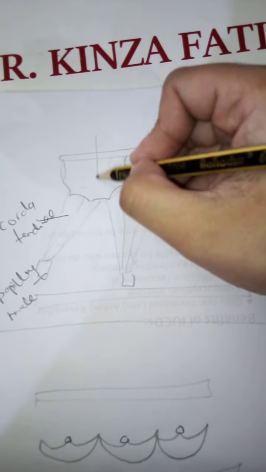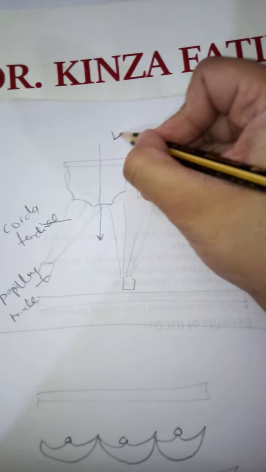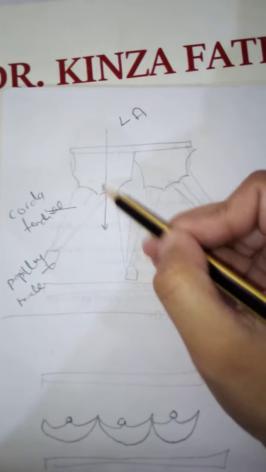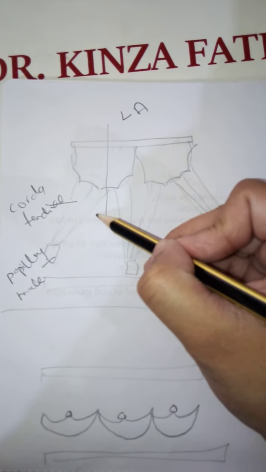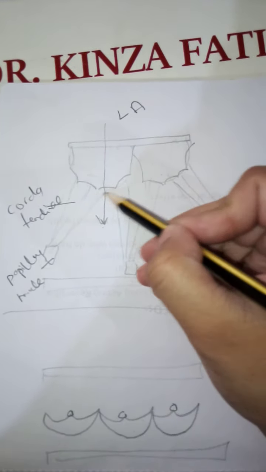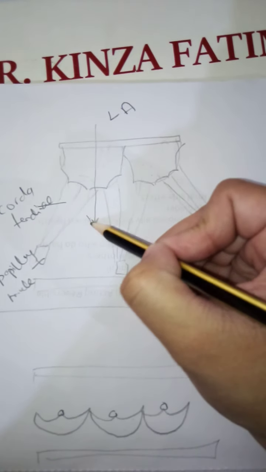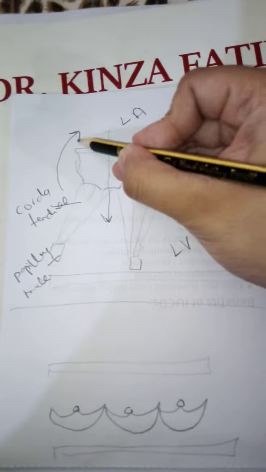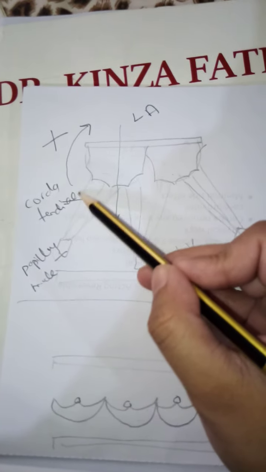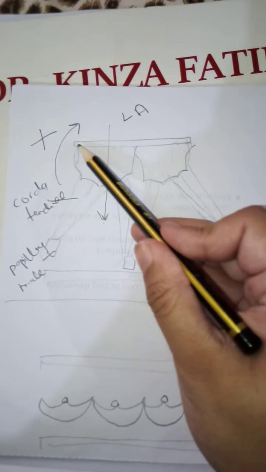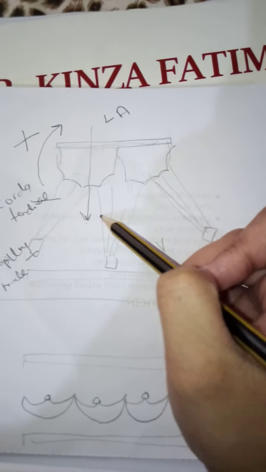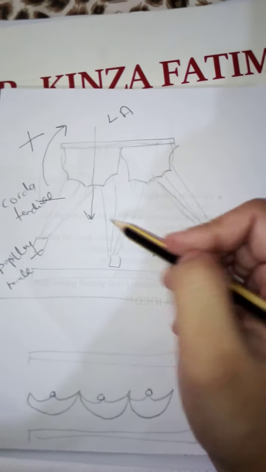When blood flows from here to here, for example, this is a bicuspid valve, so the left atria will pump oxygenated blood to your left ventricle, and when blood is transferred from the left atria to the left ventricle, these chorda tendineae tighten up and they stretch the cusp, and hence they open and the blood comes here. The backflow, or the term known as regurgitation, does not take place because there is the firm attachment of the chorda tendineae and this layer closes. So these valves are present to prevent the backflow or regurgitation of the blood.